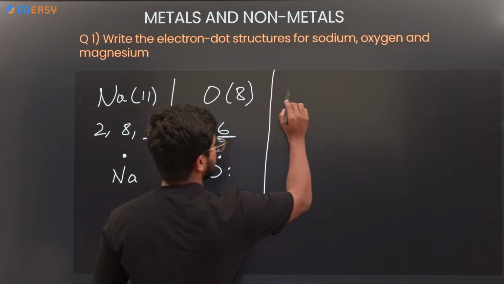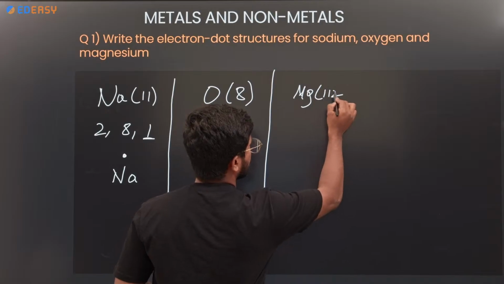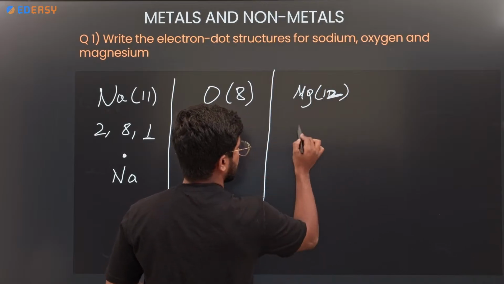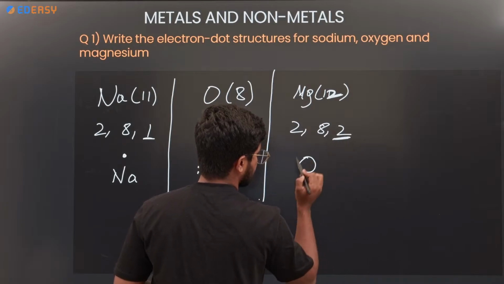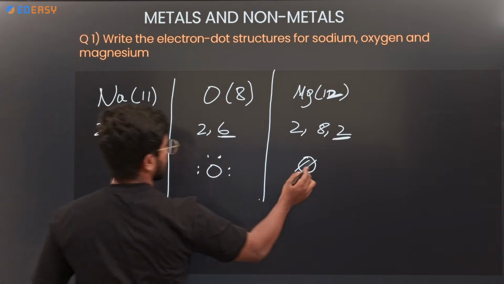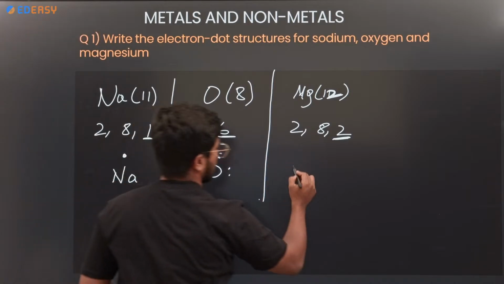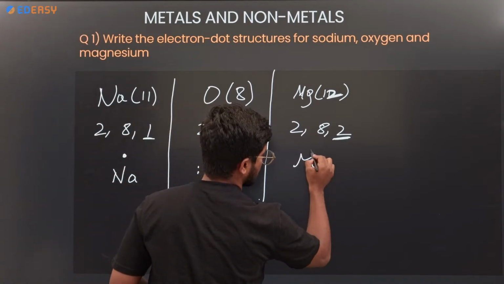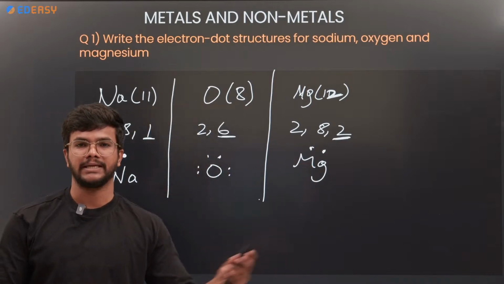And magnesium, Mg, with atomic number 12, configuration 2, 8, 2, outermost shell electrons are 2. That is why around magnesium there will be 2 dots. Okay, this is the electron dot structure of sodium, oxygen and magnesium.